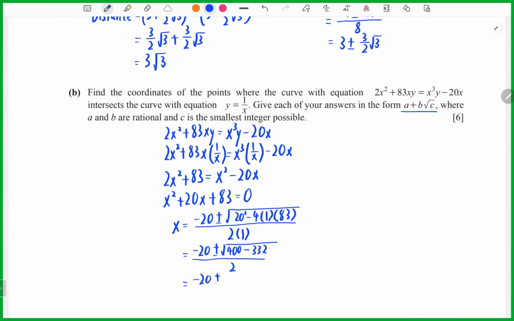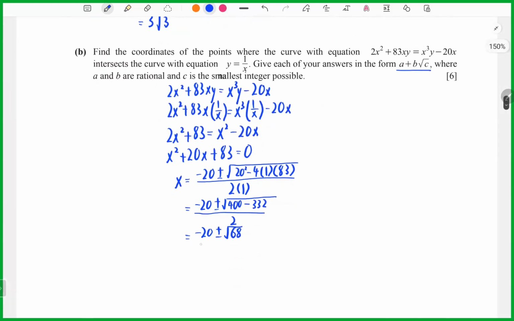Negative 20 plus minus, here I will get the square root of 68, over 2. So now we can simplify. So I will get negative 10 plus minus root 17. Okay, so now we already get these equations.